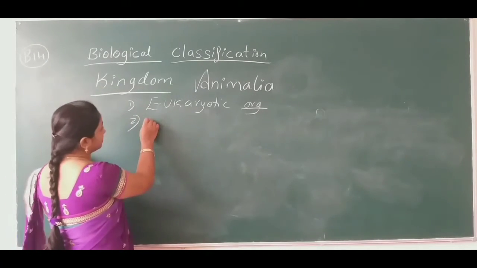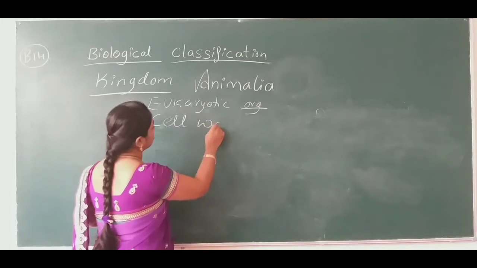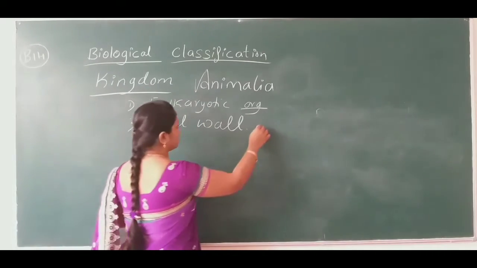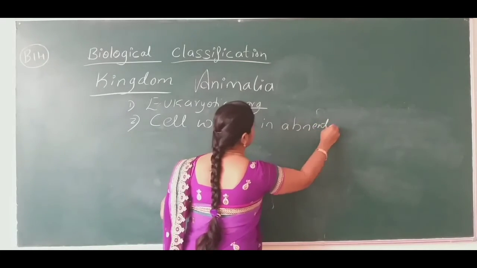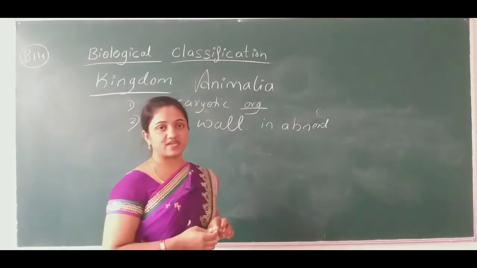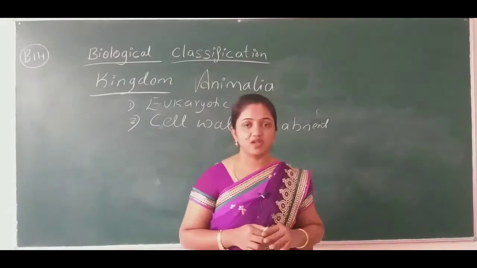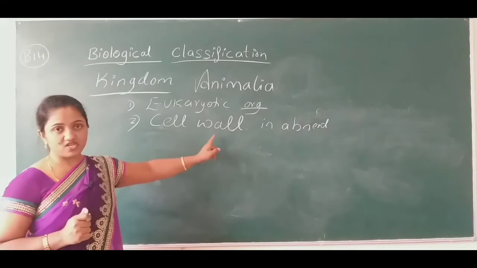And then the next character is that they are not composed of a cell wall. Cell wall is absent. So if they ask you to write the differentiating characters of plants and animals, you can include this character. In plants, the cell wall is present.